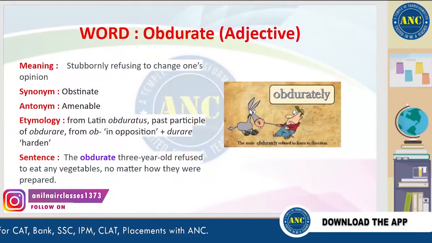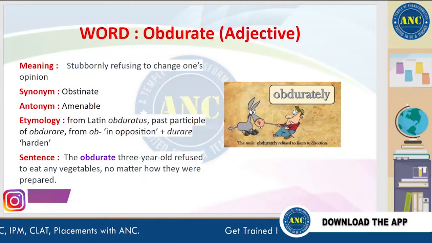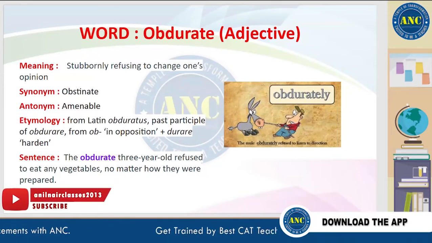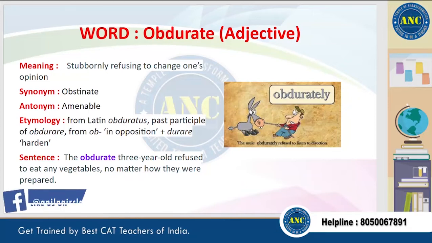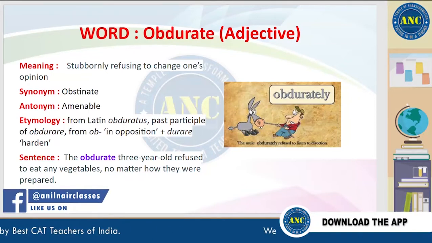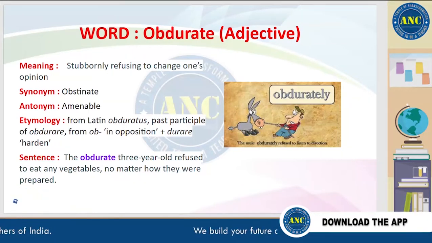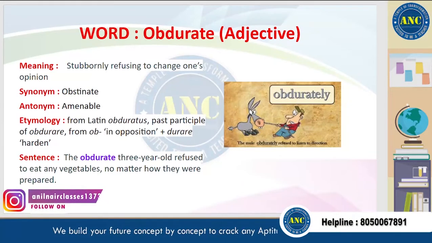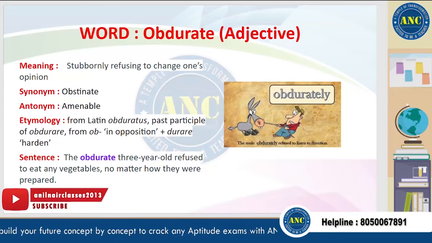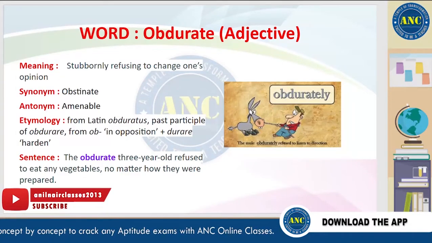Obdurate. Obdurate is the next word, and it means stubbornly refusing to change one's opinion. A synonym for this word is obstinate, and an antonym is amenable. A sentence for this word is, the obdurate 3-year-old refused to eat any vegetables no matter how they were prepared.